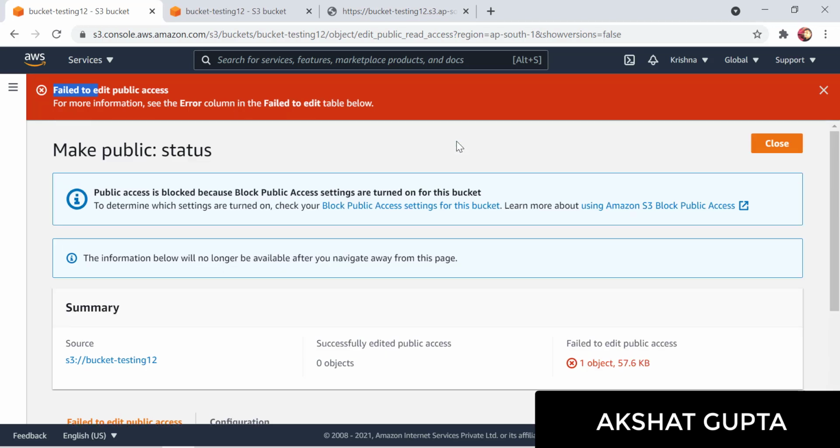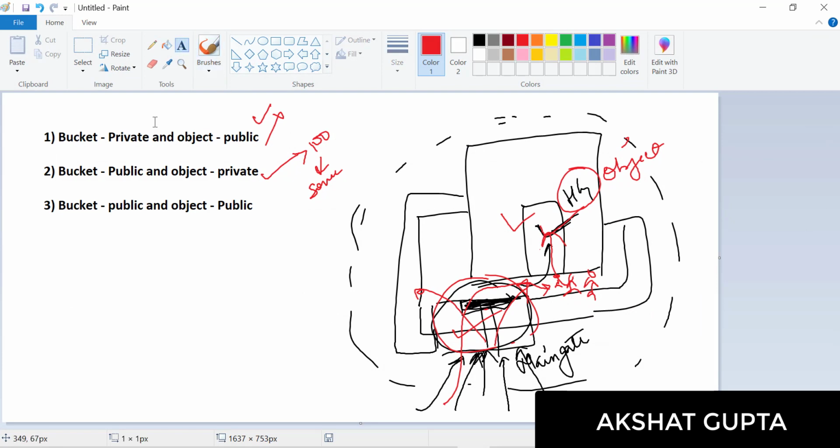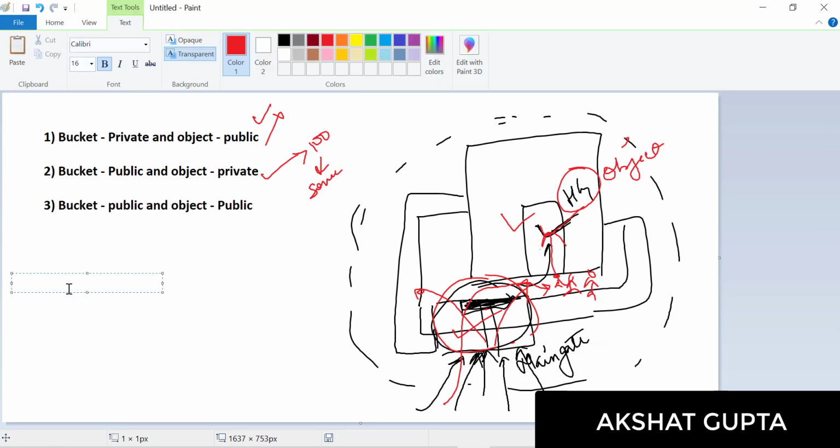The reason you received this error is that your bucket is not public, guys. You need to ensure that your bucket is public. This is very, very important. If you want to make an object public, you need to ensure that your bucket is also public. So this scenario is not possible. Let's cross it off. So the first scenario is not possible.